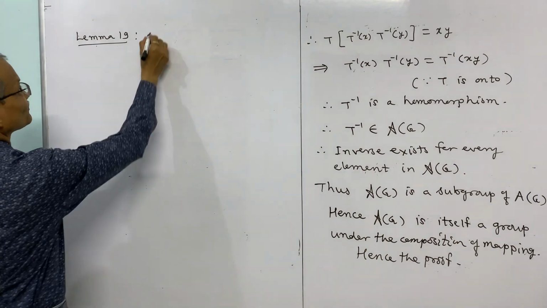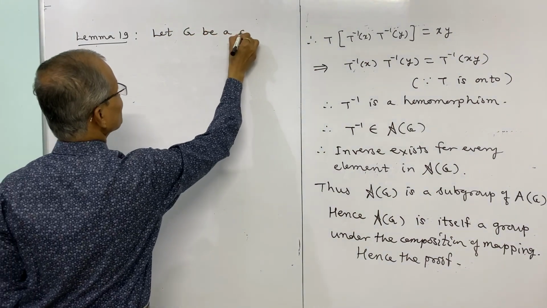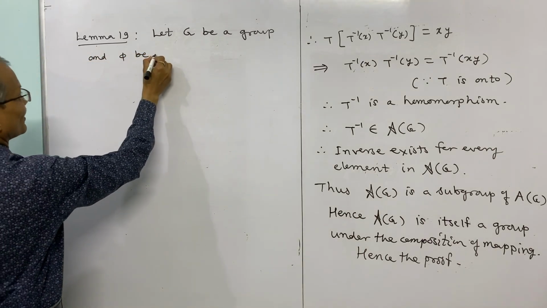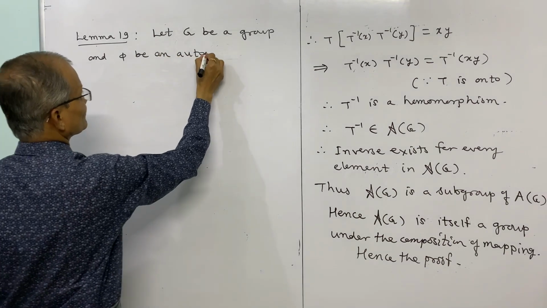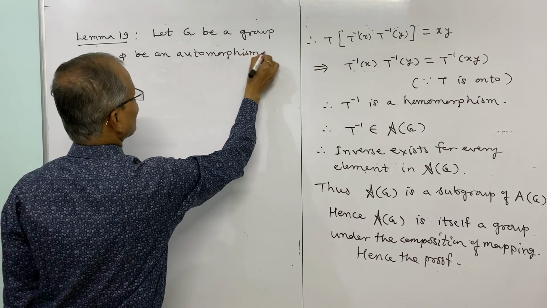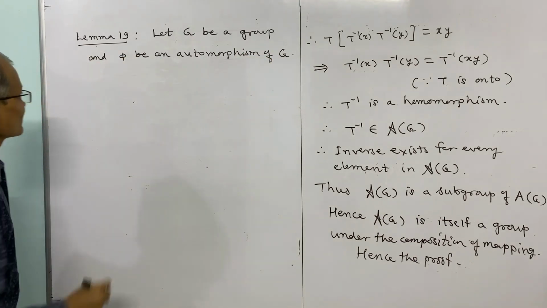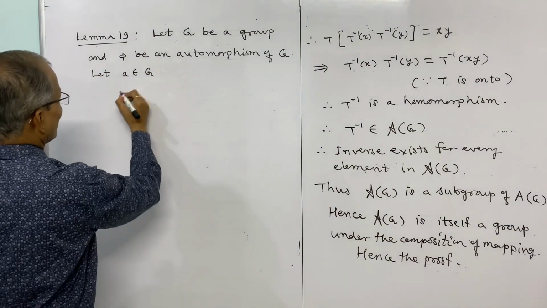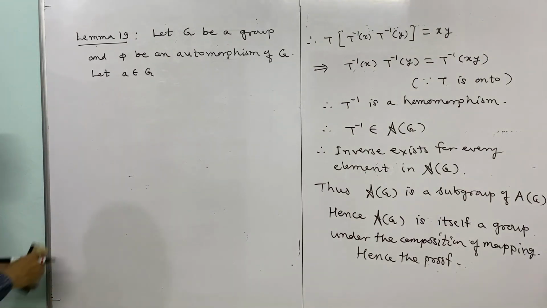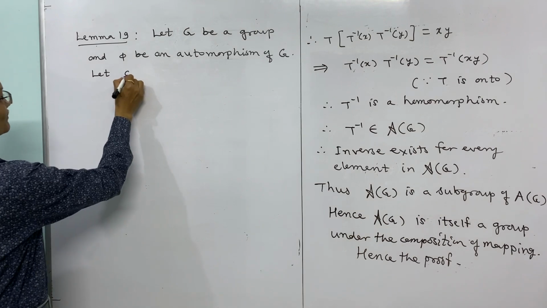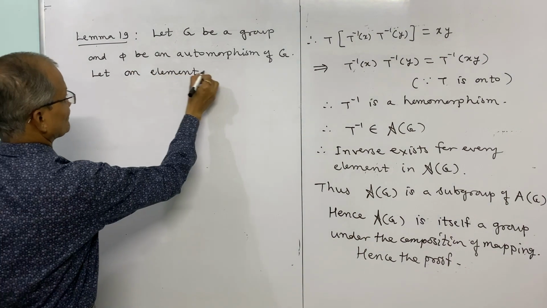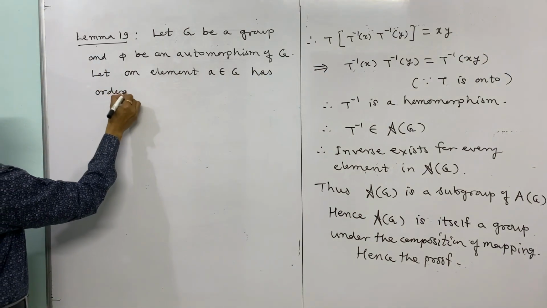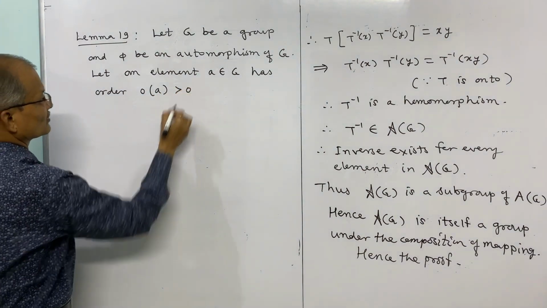Let G be a group and phi be an automorphism of G. Further, let A belong to G, and let the element A have order of A greater than 0.